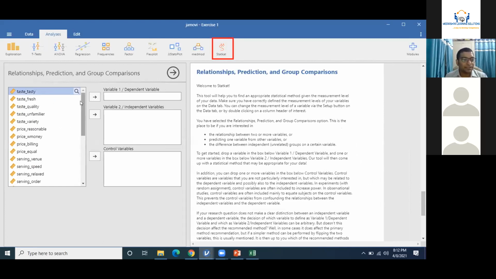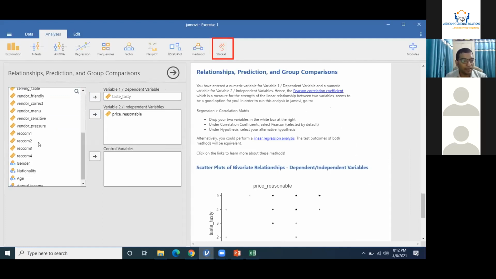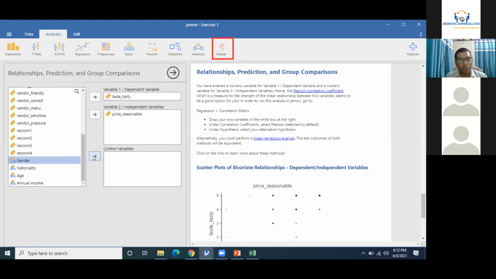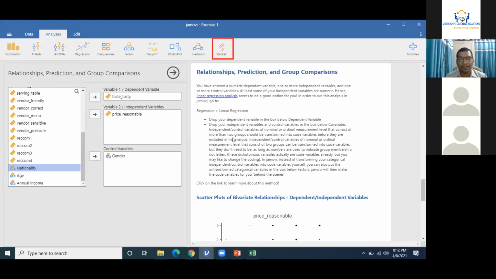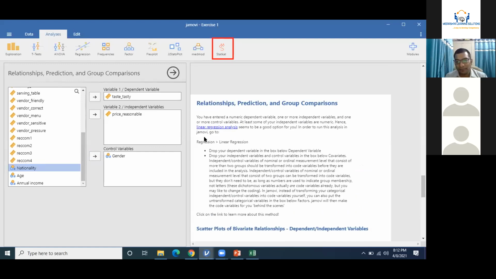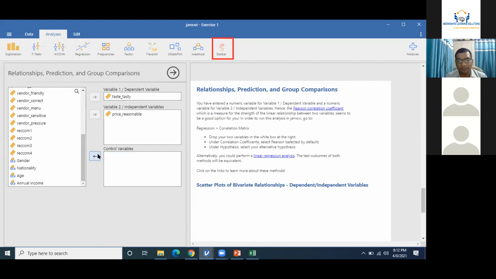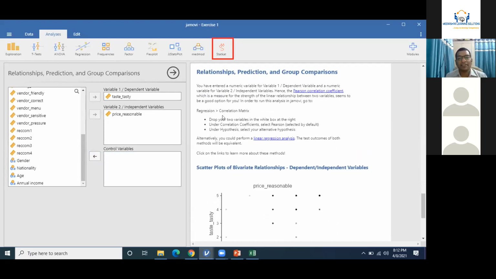So for example, taste is a dependent variable. Price is an independent variable. And gender is a control variable, right? Now what it is suggesting, you need to perform regression, and where regression is available, under linear regression. If I remove gender from control variable, you need to perform regression with the help of correlation matrix itself. And this will be sufficient.